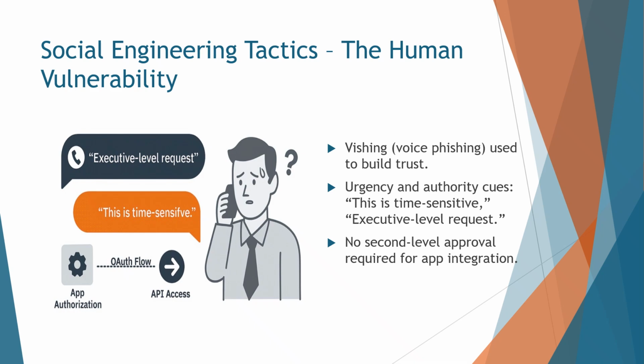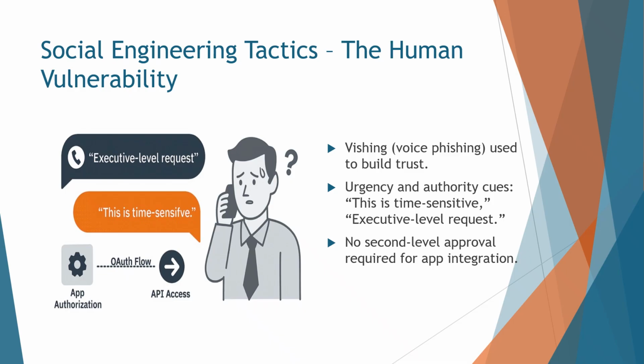Let's take a look at the social engineering tactics. This attack was a masterclass in social engineering. The attacker used vishing, which is voice phishing, to build rapport and urgency. They used phrases like, "this is time sensitive," and "this is an executive level request" to short circuit critical thinking. These cues are designed to trigger compliance and bypass skepticism.